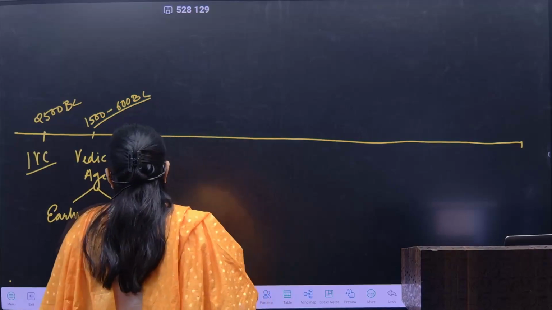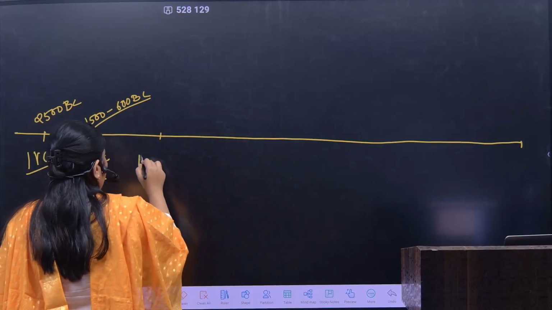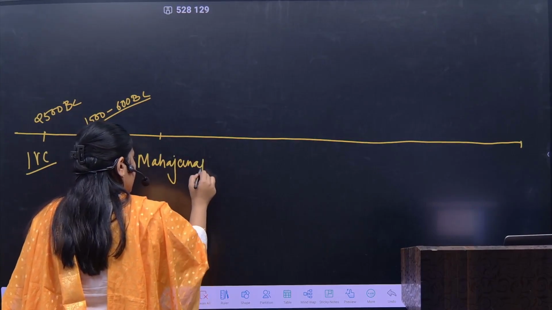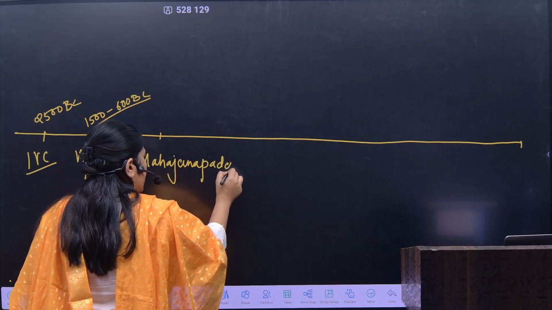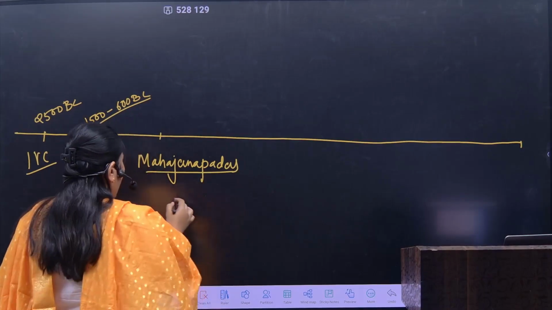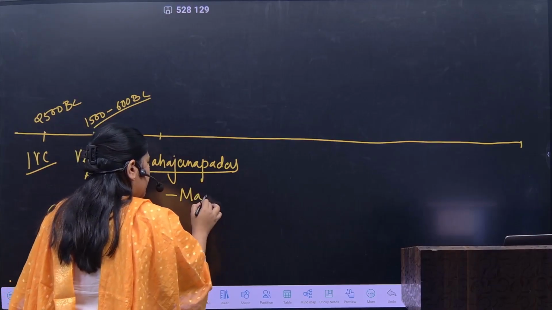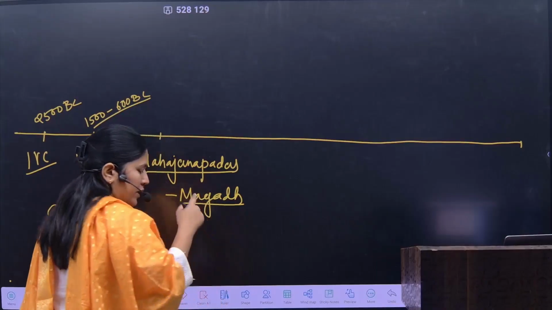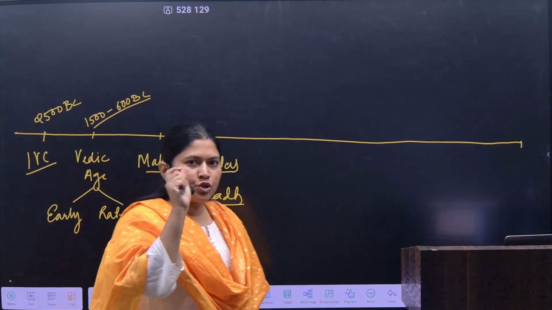We had also discussed the Mahajanapadas, and had a separate discussion on why Magadha was considered the major Mahajanapada, and the major reason behind why it was one of the strongest regions.